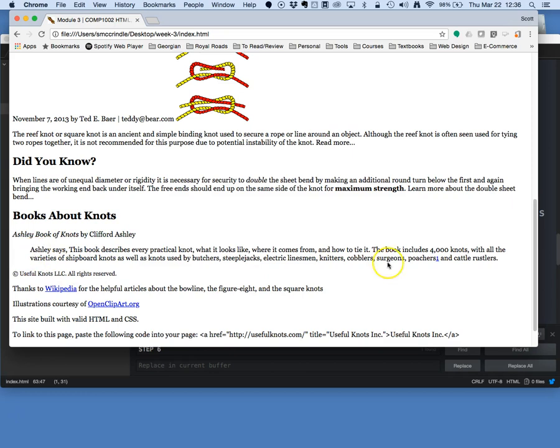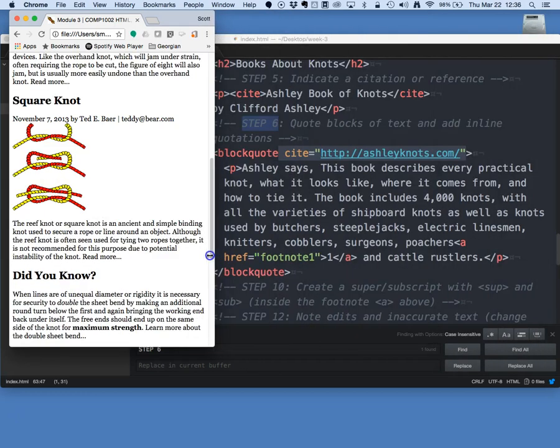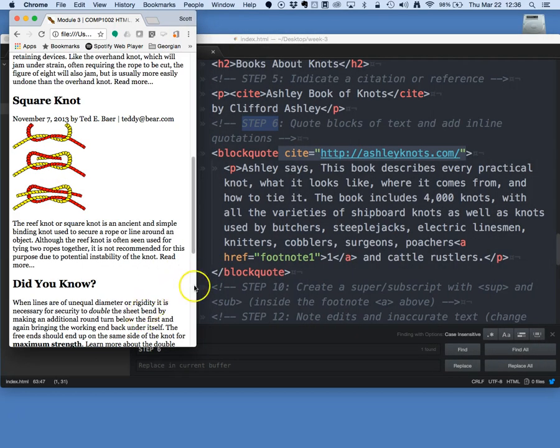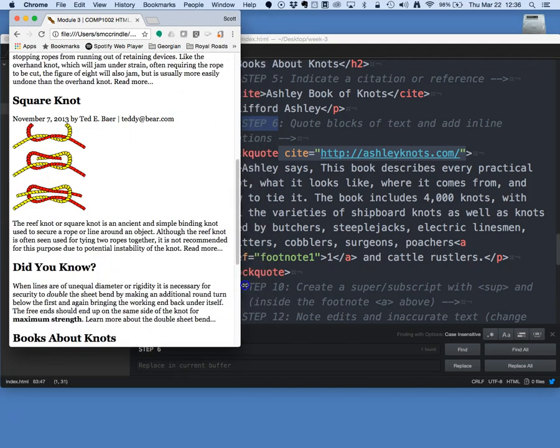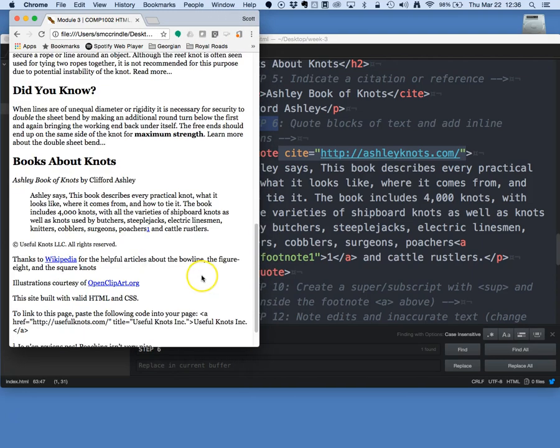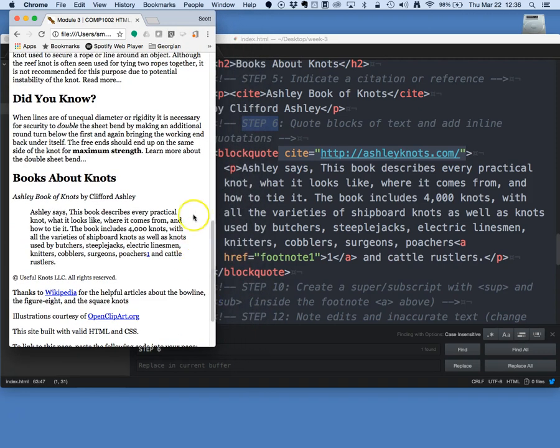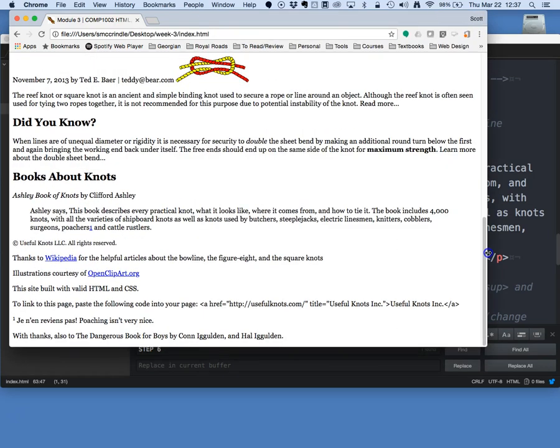You'll notice that the blockquote has some indentation, so there's some padding or margin applied to both sides, so it stands out a little bit. There isn't really any way to access the cite attribute, but some browsers may do something with that in the future, and it's considered good practice.